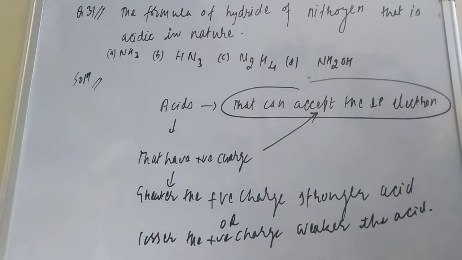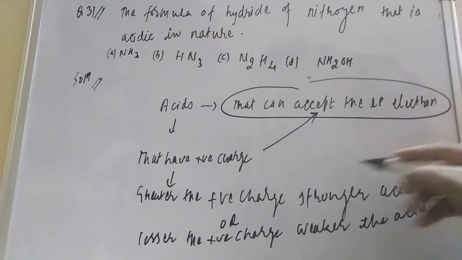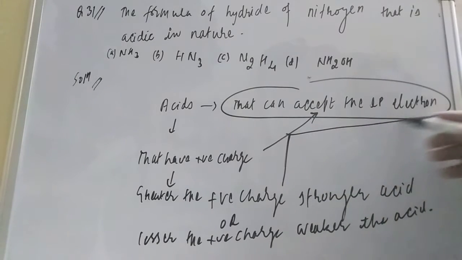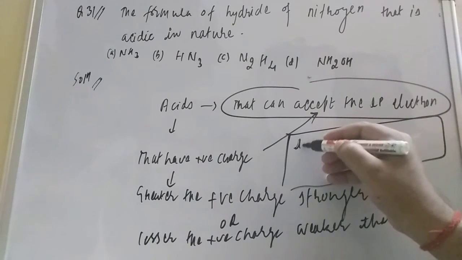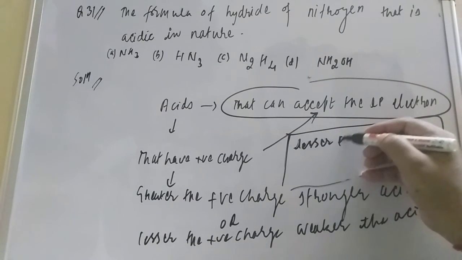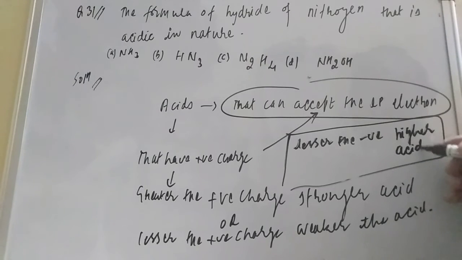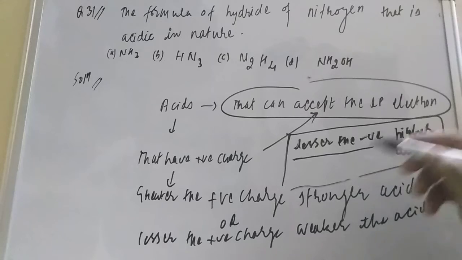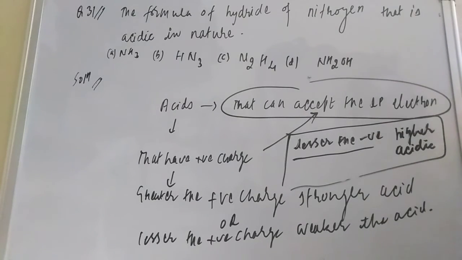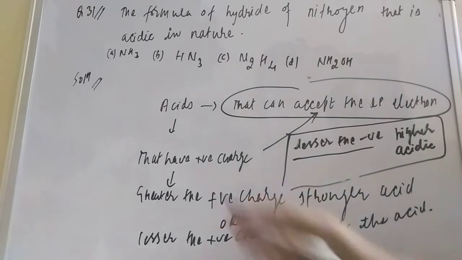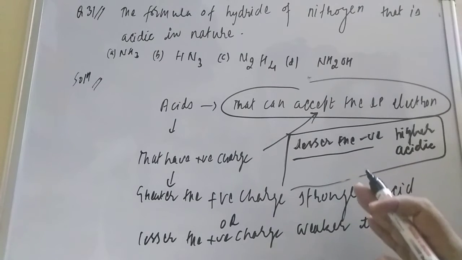Lesser the positive charge, weaker the acid. In terms of negative charge, lesser the negative charge, higher the acidic strength, and more the negative charge, it is all the same thing actually, student.